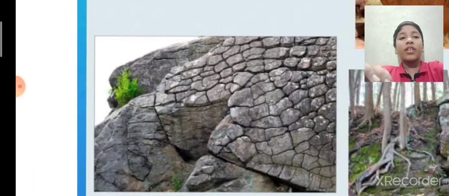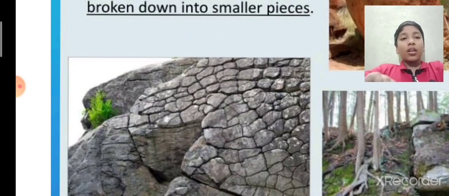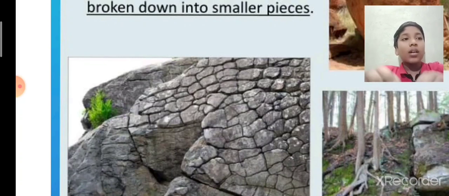Now we'll see about chemical weathering. Chemical weathering is nothing but there are some acid rains. Acid rain is nothing but some chemicals being in the rainwater. So that will change the particles in the soil. So by that the rocks will crack and it will break down till we get fine powder.